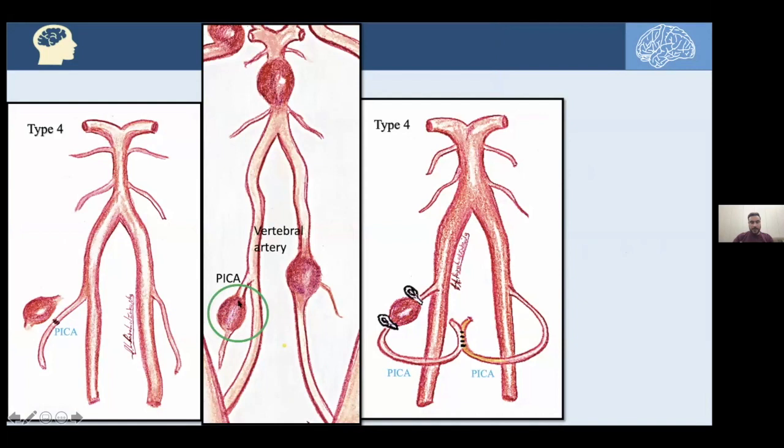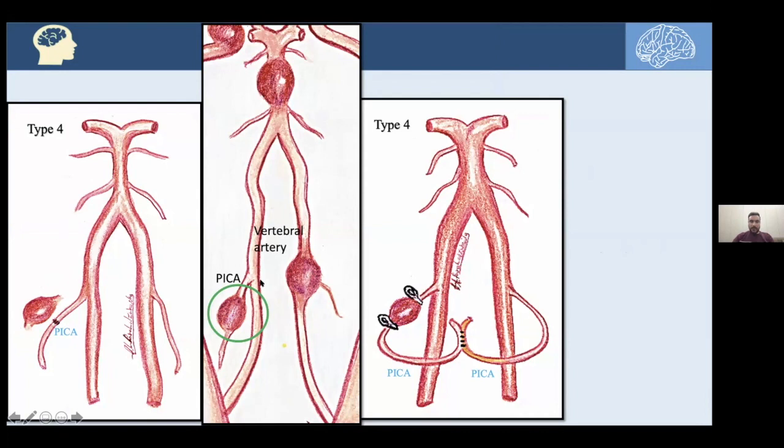Here's the PICA aneurysm. The PICA is a branch from the vertebral artery. If it has the aneurysm, we have two options now. Either just excise the aneurysm and then reattach the proximal and the distal artery, the PICA. That would be also type 4. It's an intracranial bypass. We're not using anything extracranially, like the STA or the occipital artery, the scalp arteries indeed.